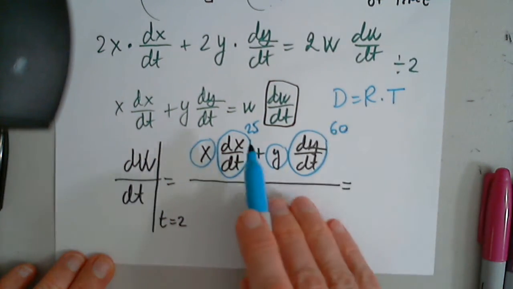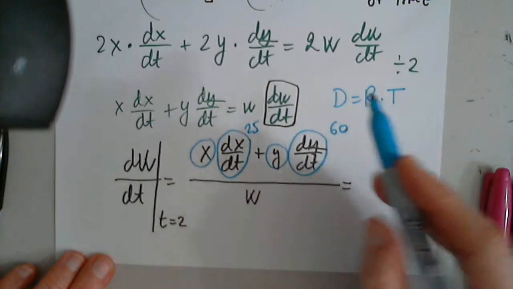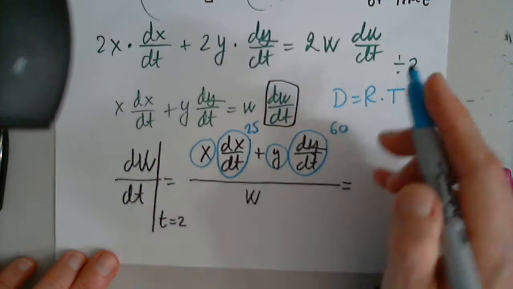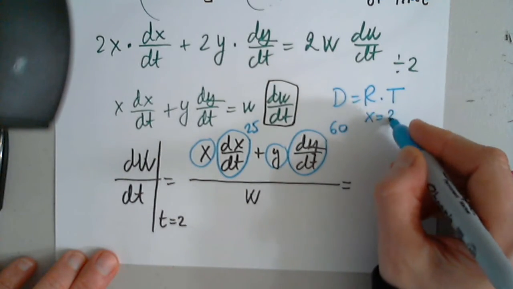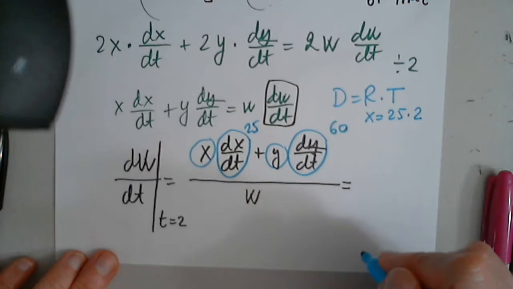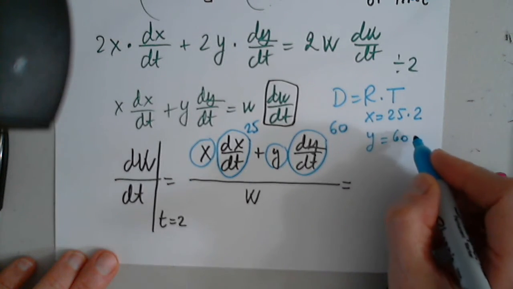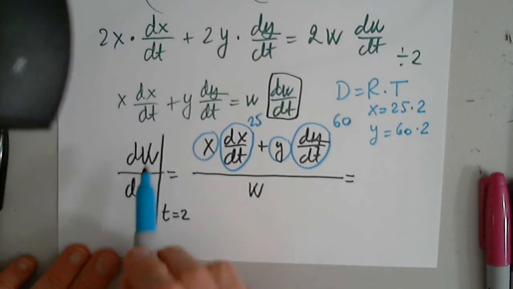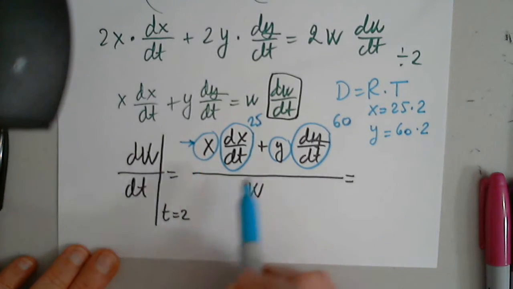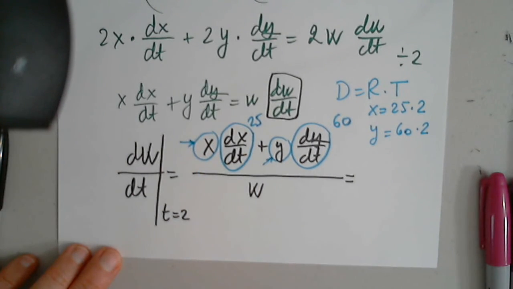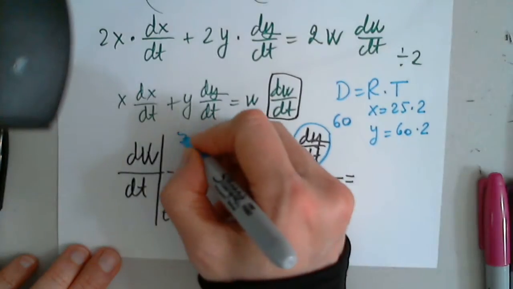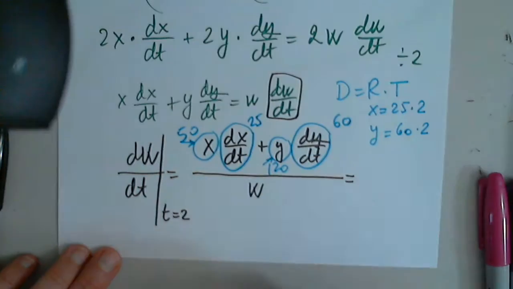For x, the rate is 25 times 2 hours. For y, the rate is 60, times 2 hours. So can anyone give us x and y? 50 and 120.